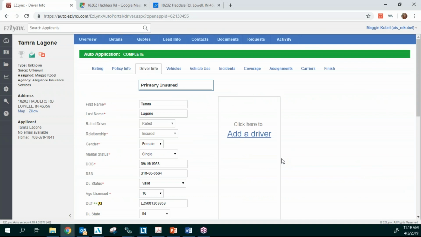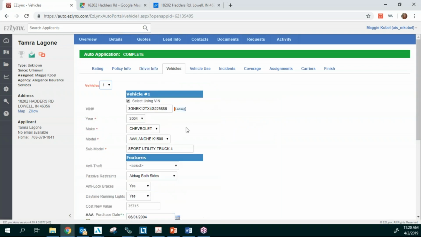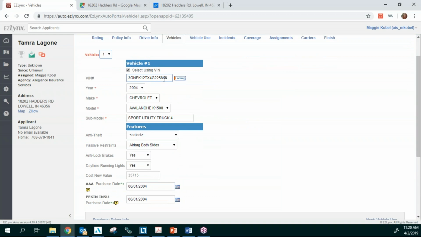And all this information is going to be on your quote sheet that you just filled out for this client. You're going to go through the vehicle, add in all the information. If you do not have the VIN number, you can add in the year, make, and model, and the vehicle use,